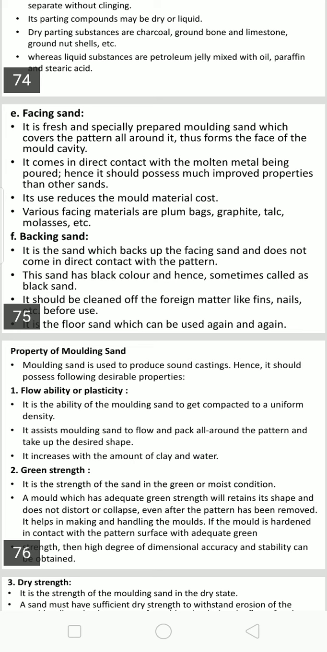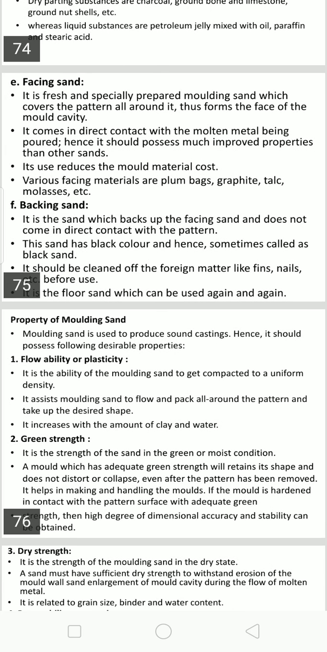It is the floor sand which can be used again and again. It supports the facing sand and retains the whole mold in a mold box. That's it. These are some of the special sands used in the foundry. Then coming to the other aspect, properties of molding sand.